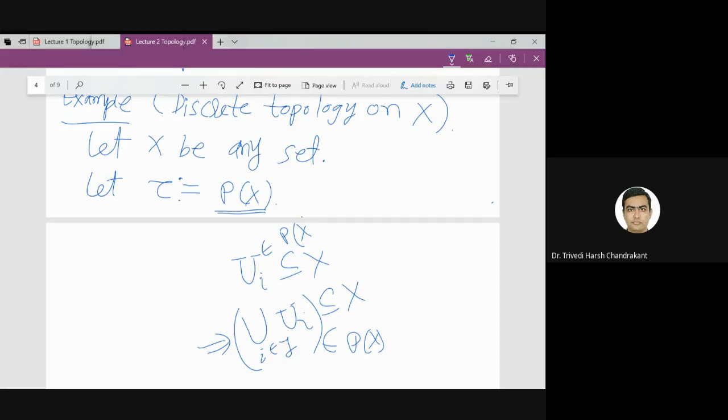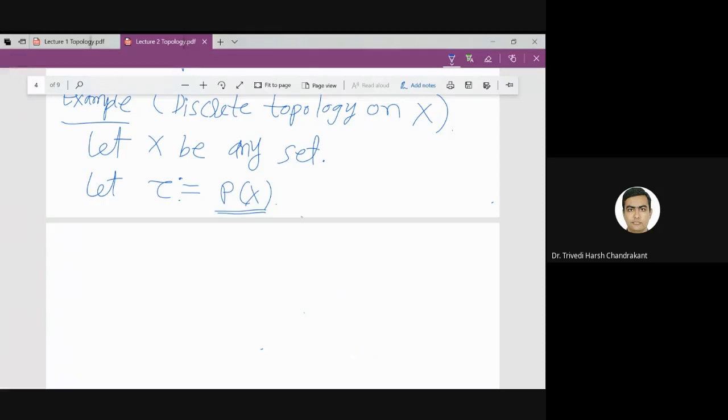So this is another example of the topology. So clearly tau is a topology on X.